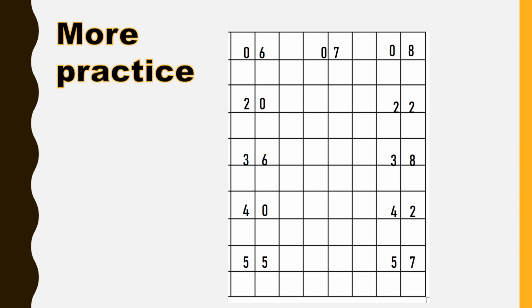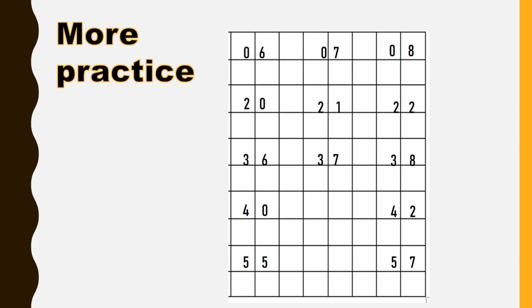What comes in between 20 and 22? 21. What comes in between 36 and 38? It is difficult. So you can say it like this: what comes after 36 and before 38? It is 37.